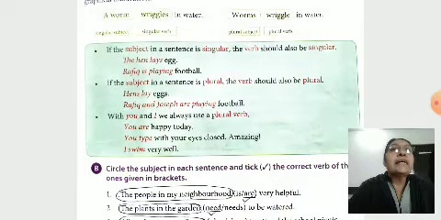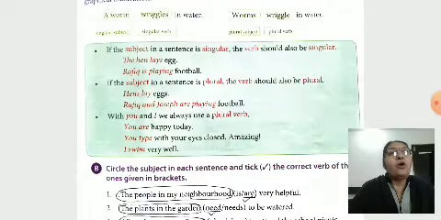If the subject in a sentence is singular, the verb should also be singular. The hen lays eggs. Rafiq is playing football. If the subject in a sentence is plural, the verb should also be plural. Hens lay eggs. Rafiq and Joseph are playing football. With you and I, we always use a plural verb. You are happy today. You type with your eyes closed. I swim very well. Here we use a plural verb.